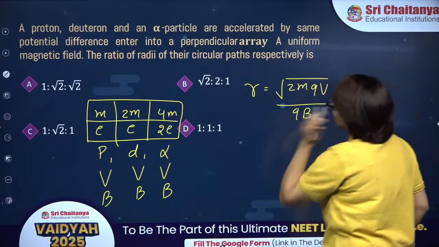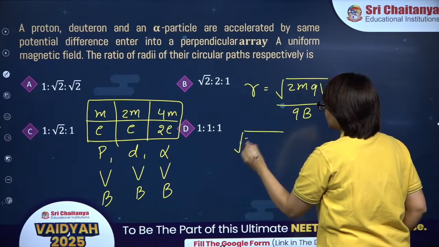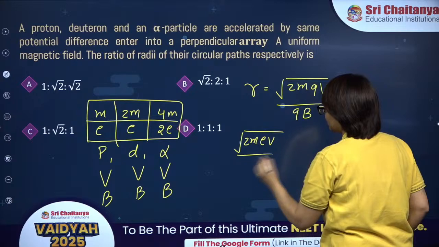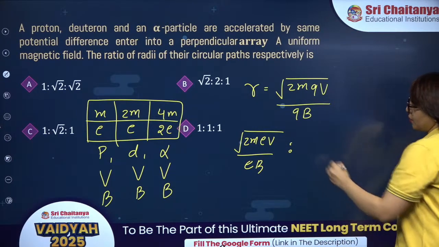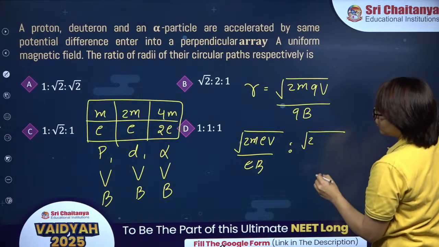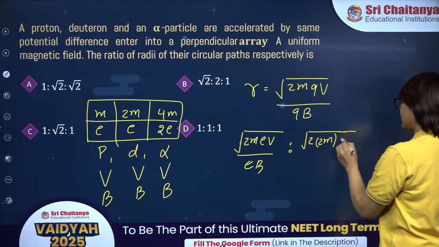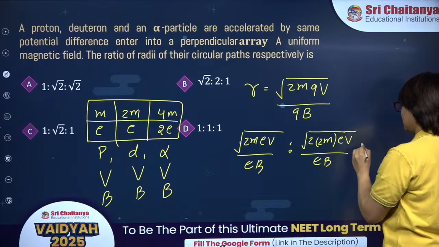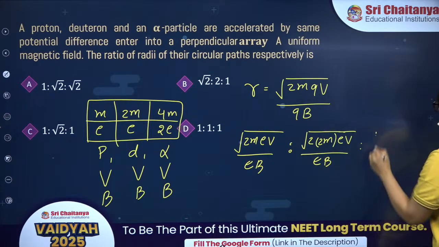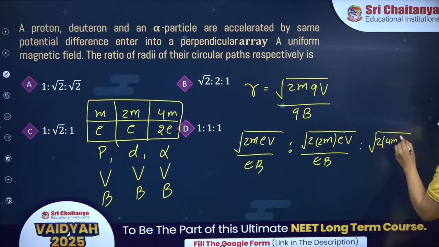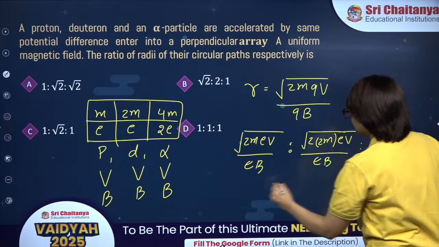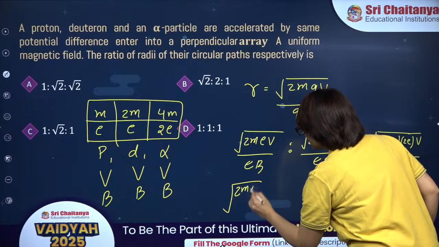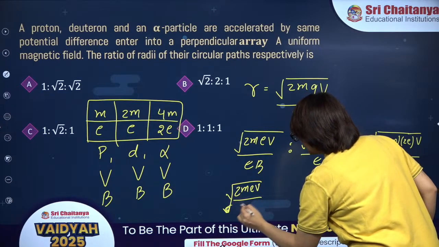Now for proton, R of proton will be under root of 2 times mass of proton into EV divided by EB, and we have to find the ratio. For deuteron it will be under root of 2 times 2m into EV divided by EB. For alpha particle it will be under root of 2 times 4m into EV divided by 2EB. So over here you can take under root of 2m EV divided by EB common.